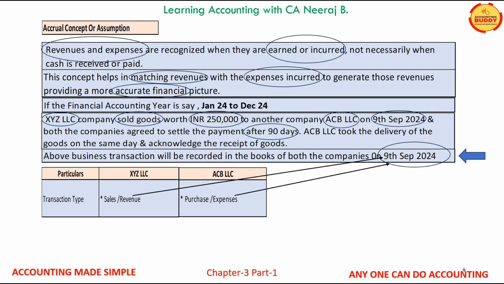Both will record this transaction on 9th of September 24 even if the transaction is not settled on 9th of September. This is an example of accrual concept for both revenue and expense.